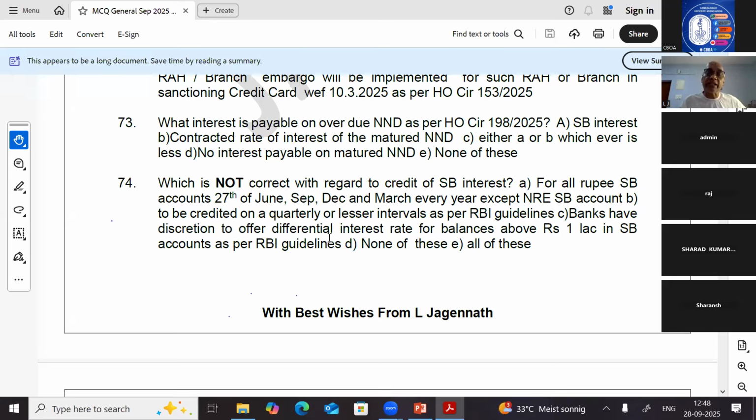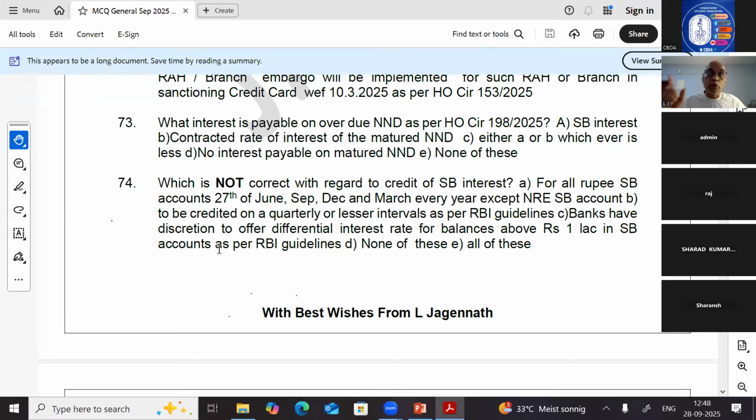Point C: banks have the discretion to offer a differential interest rate for balances above 1 lakh in SB account. Yes, up to 1 lakh, the rate of interest should be the same for all SB accounts maintaining daily balance up to 1 lakh. If the balance is above 1 lakh, the bank has the discretion to give a different rate of interest.